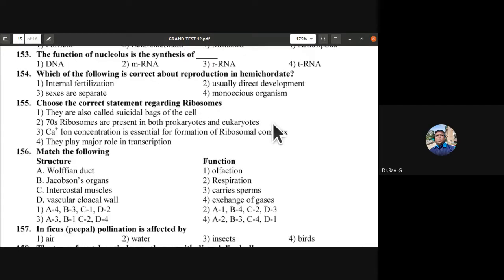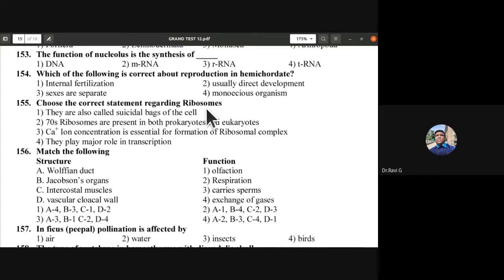Choose the correct statement regarding ribosomes. They are also called suicidal bags of the cell. It is wrong. 70S ribosomes are present in both prokaryotes and eukaryotes. They are wrong. The calcium ion concentration is essential for formation of the ribosomal complex. That is also wrong. They play a major role in transcription. Okay, so 155th, the answer is,